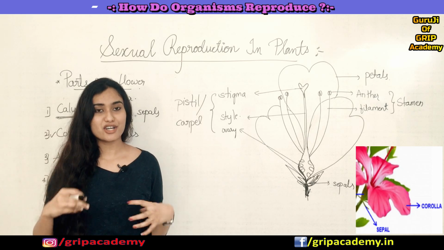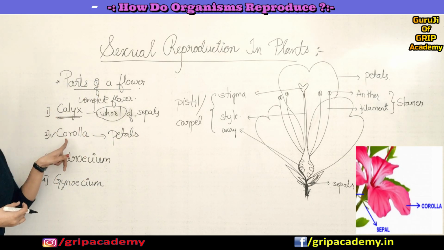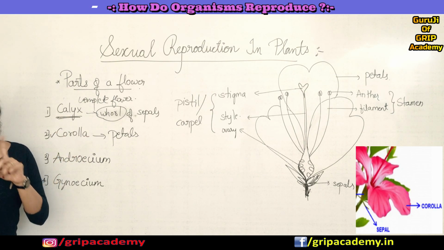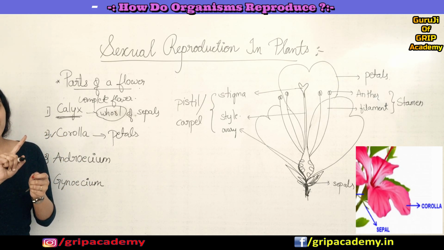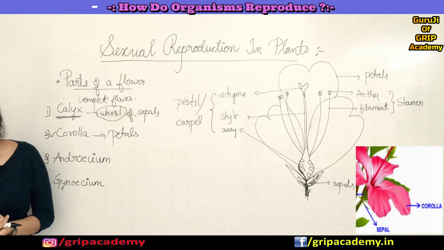So corolla is an arrangement of petals. In many flowers, many petals are arranged in a circular form to form a corolla.